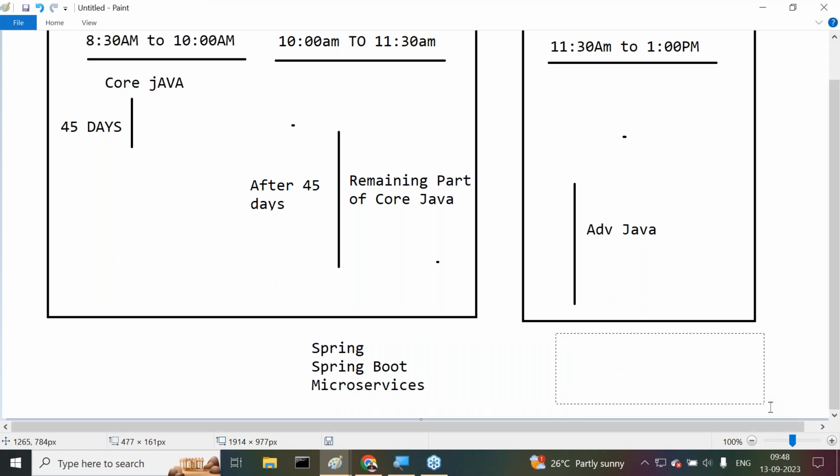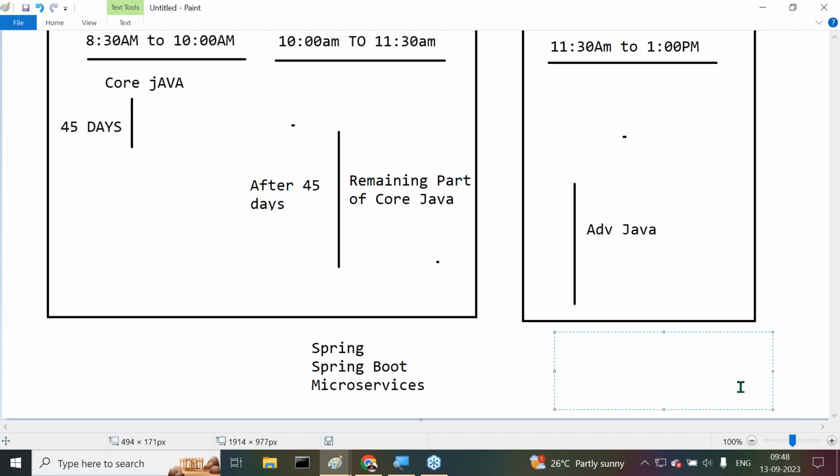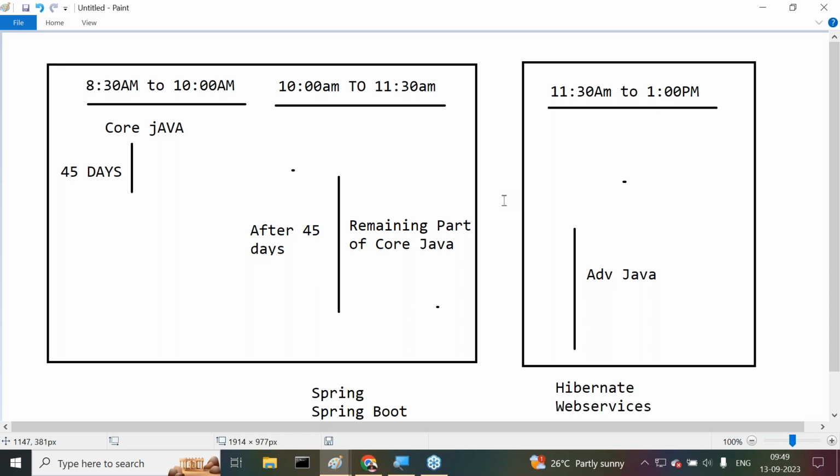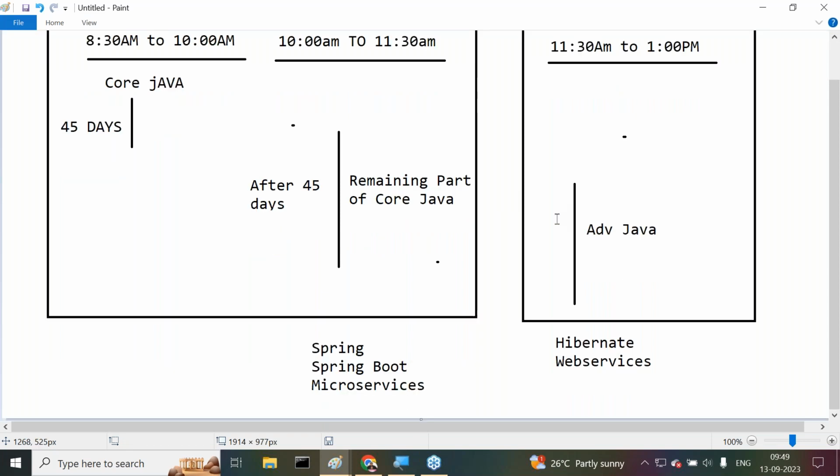But what courses are going on here? In this case, from 11:30 to 1, like here, Hibernate. Next one is what? After this Hibernate, web services. These concepts are going to be completed there. That means overall, what I am telling there. Anyway, in the diagram, I am not representing it perfectly.